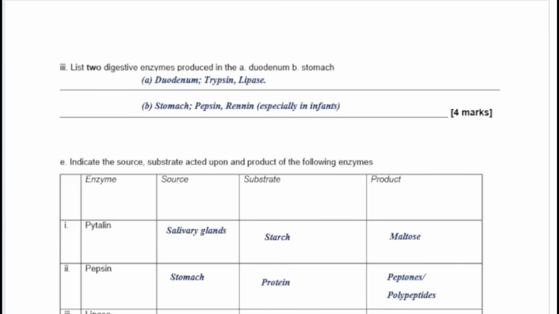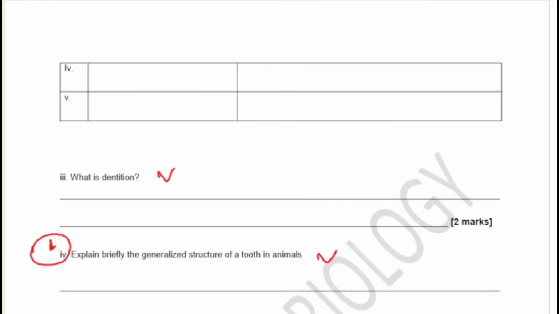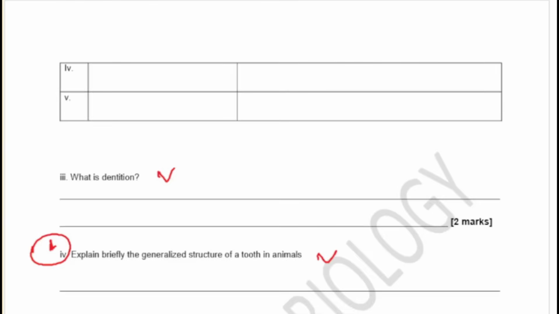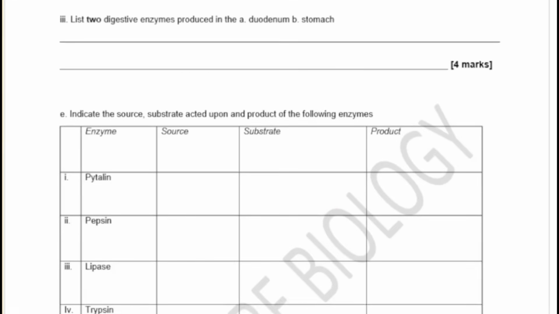Moving on to the next question. Before we come here, let's see the next questions. So the next question says, list 2 digestive enzymes produced in the duodenum and in the stomach.